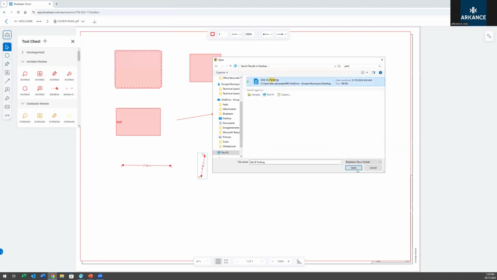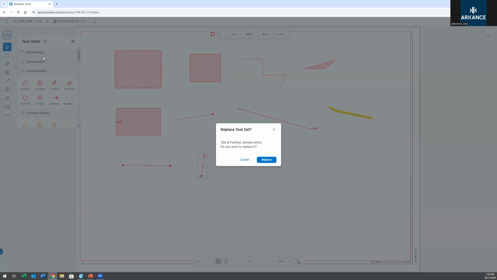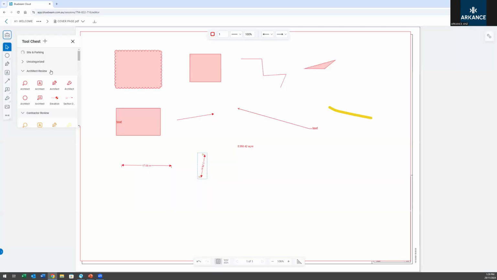Site and parking, yeah, upload that one. And it'll chuck itself on the cloud with us. It's already on there. Maybe I've rehearsed this once, perhaps. But that'll upload. You can see the options in here.